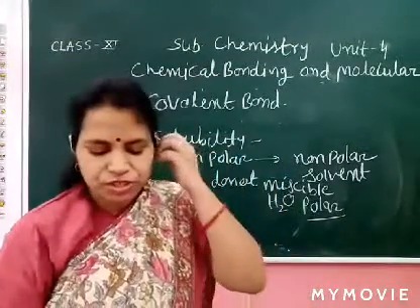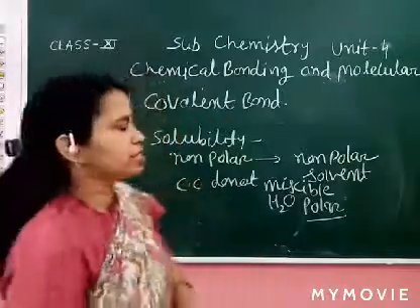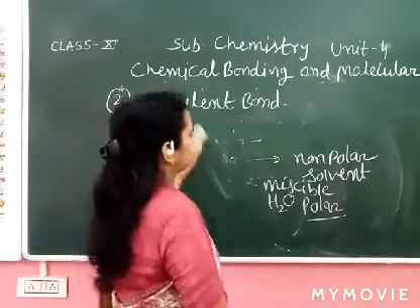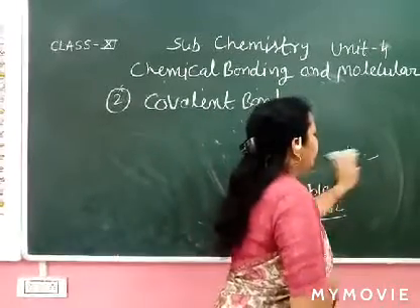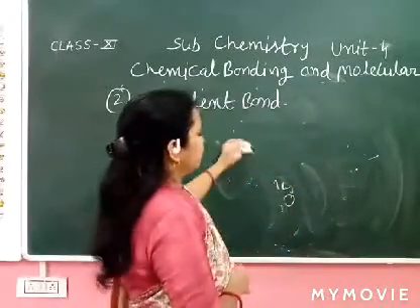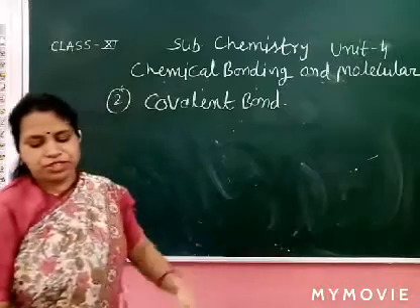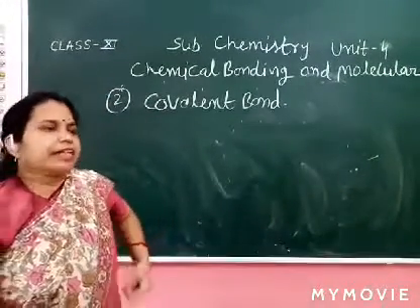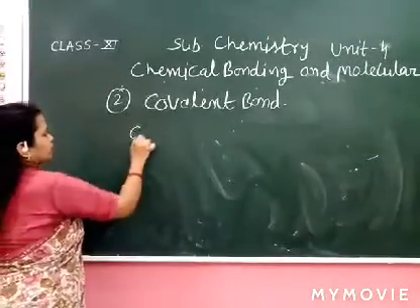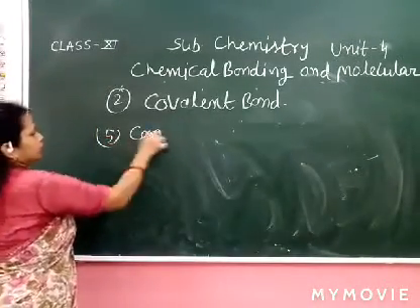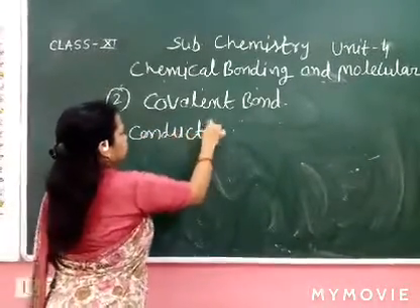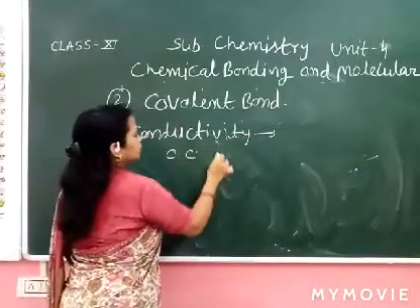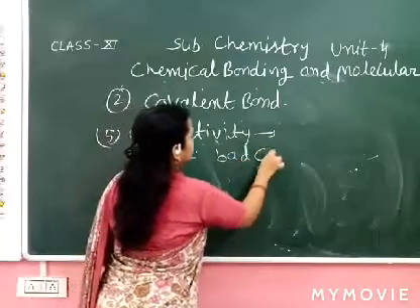So next, fifth point is conductivity. Covalent compounds are bad conductors of electricity.